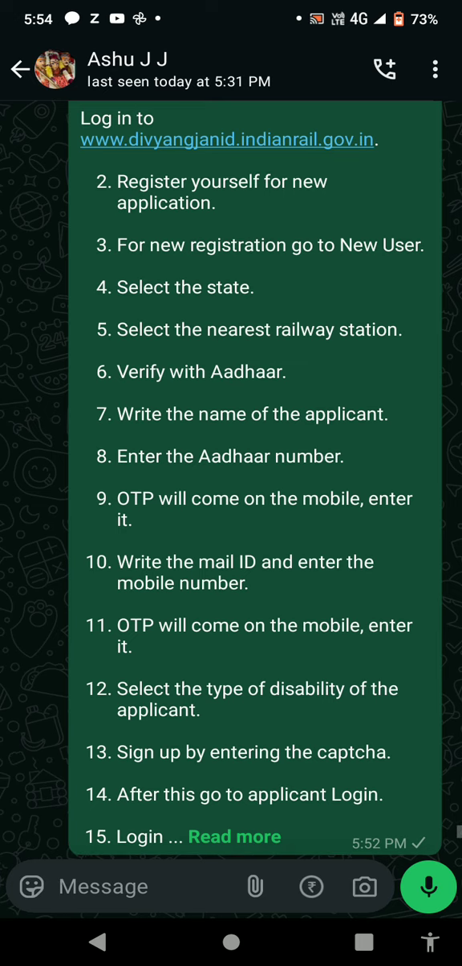Number 11. OTP will come on the mobile. Enter it. Number 12. Select the type of disability of the applicant. Number 13. Sign up by entering the captcha. Number 14. After this, go to applicant login.